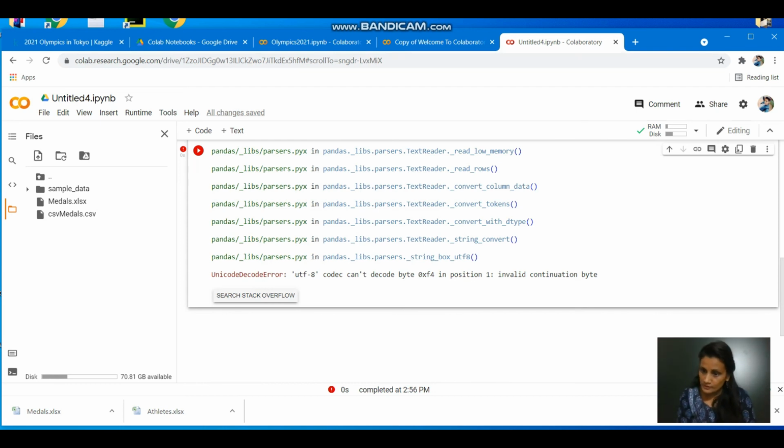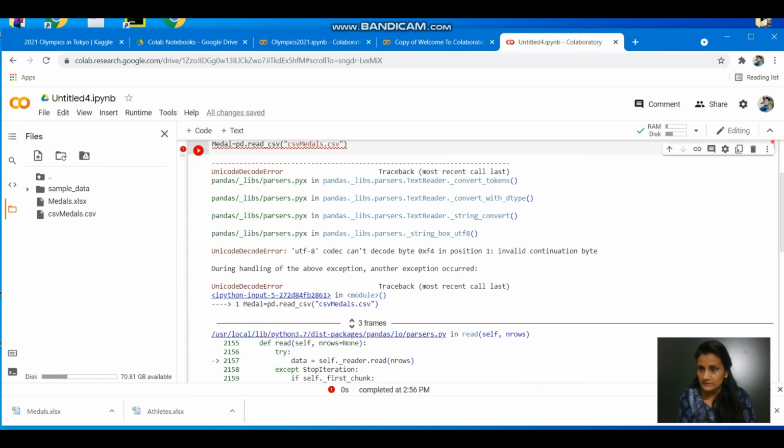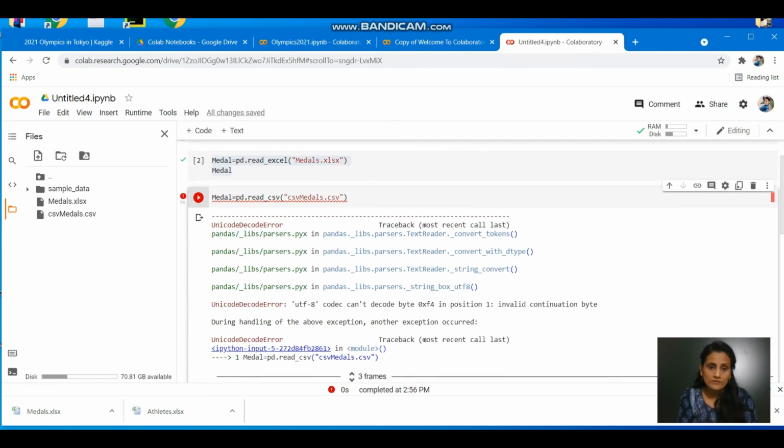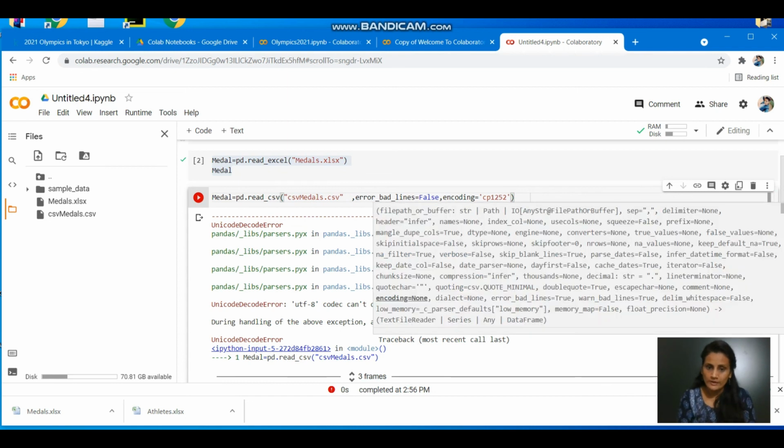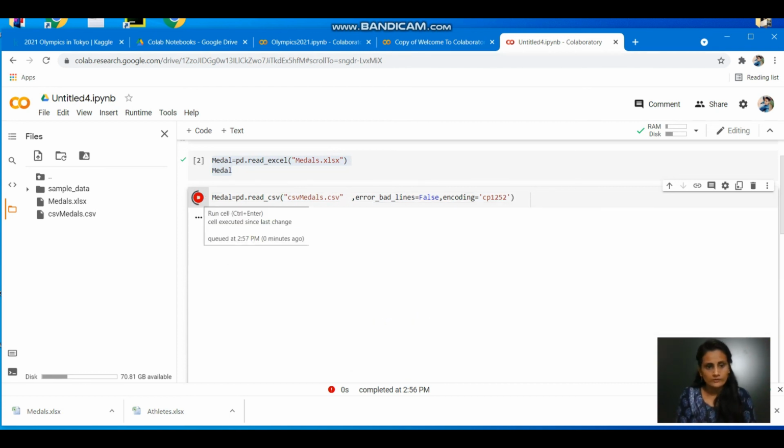And whenever you're working on any of the data like this, and if you find there is one command that I tell you, which if you write, it is going to ignore the difficulty of reading the code. Okay, so we are just making it compatible with the pattern of the code that we want to really run. So as it is, you have to write error_bad_lines=False. Okay, we have just told that you have to set False, and True means on and off. So we just made it inactive. Sorry. So encoding like that, and when you execute, this is now going to give you the data set.